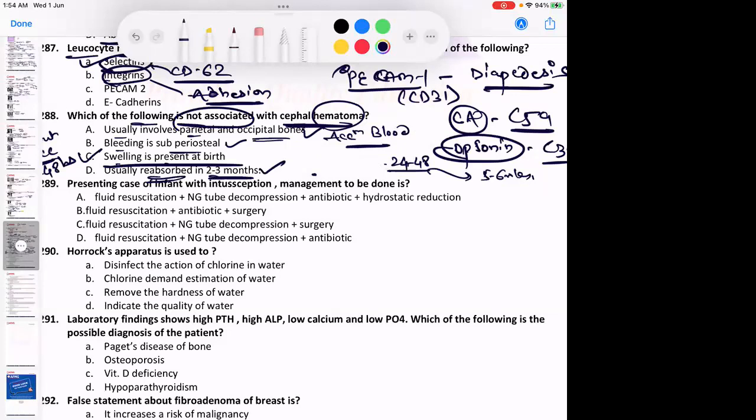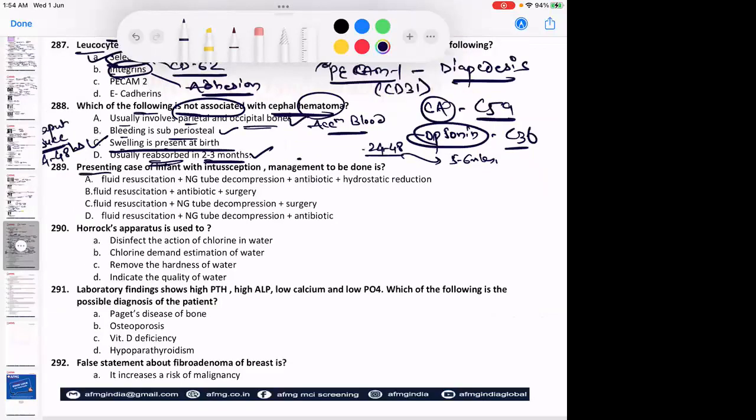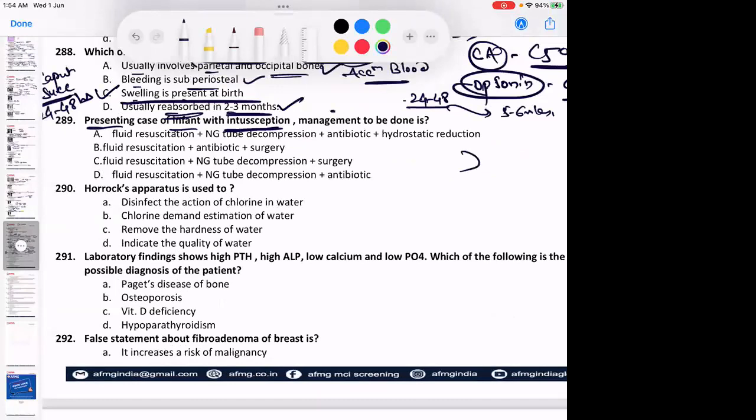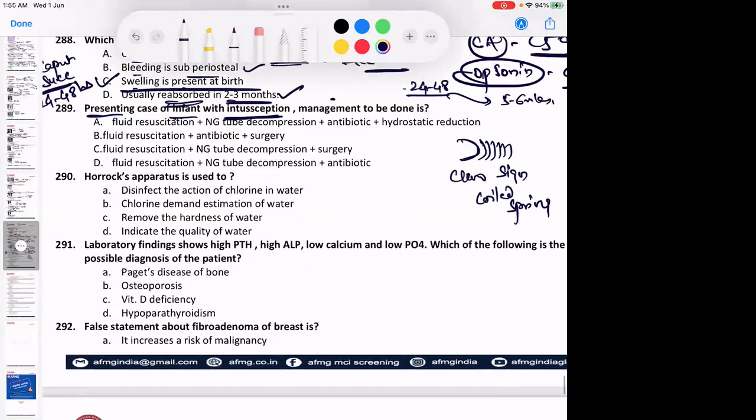Okay. Then presenting case of an infant with intussusception, management to be done is. This time there was the image of barium enema in a child, and there was a claw sign and a coiled spring sign. What sign is seen in barium? Claw sign and a coiled spring sign. And on ultrasound, which is the investigation of choice, we can see a target sign. You can say donut also, you can say target also.